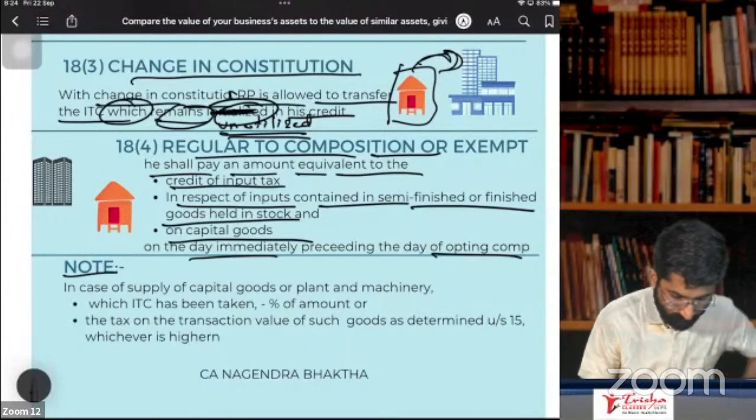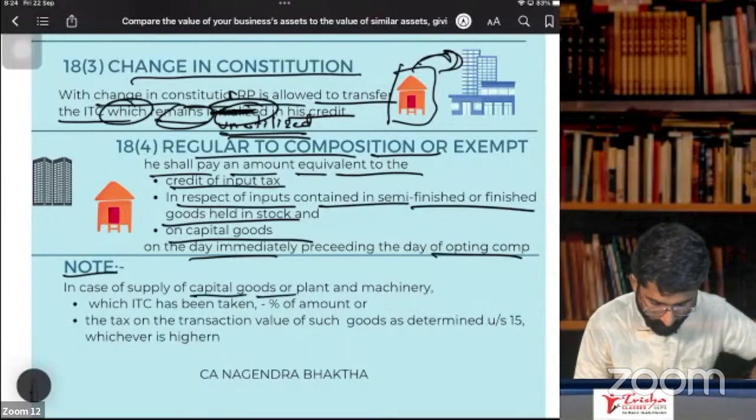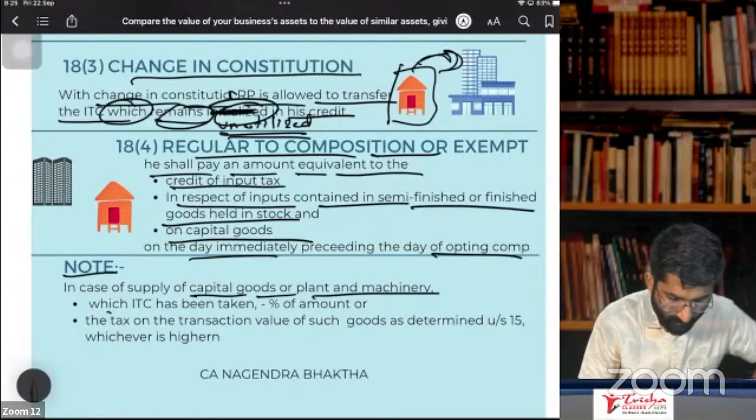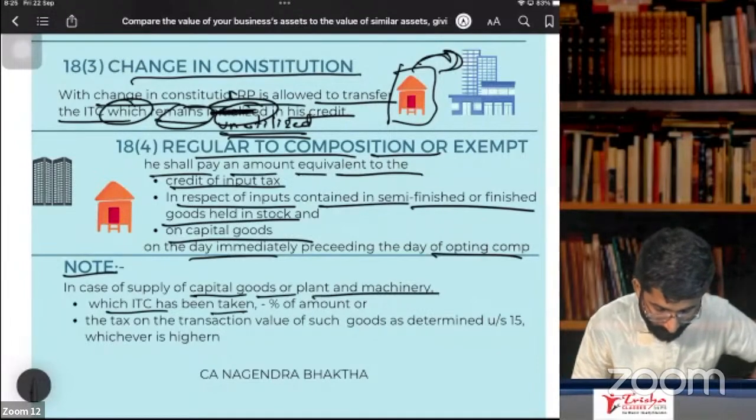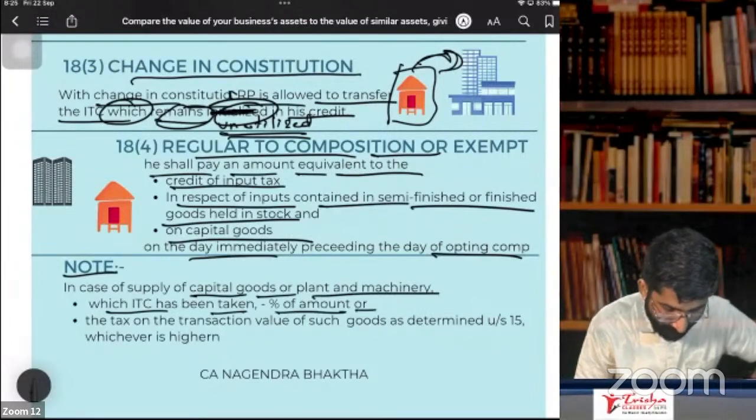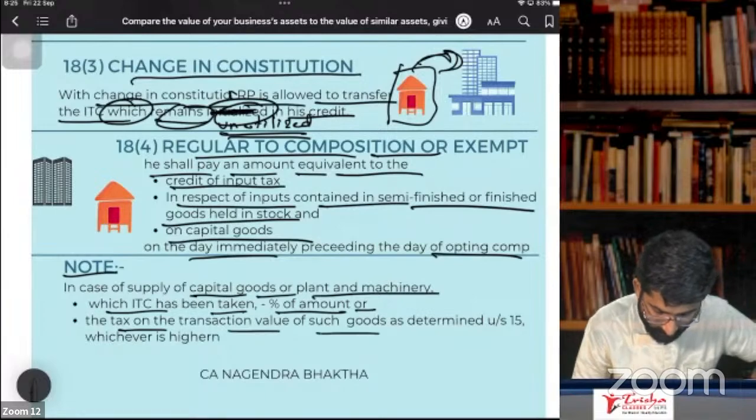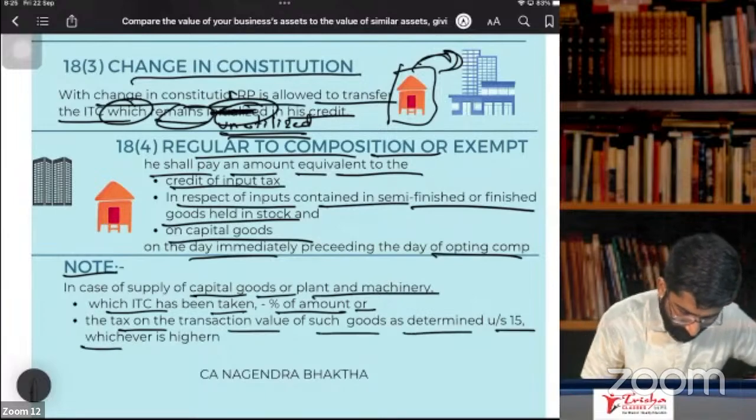Note, in case of supply of goods or plant and machinery on which ITC has been taken, the percentage amount or tax on the transaction value of such goods as determined under section 15, whichever is higher.